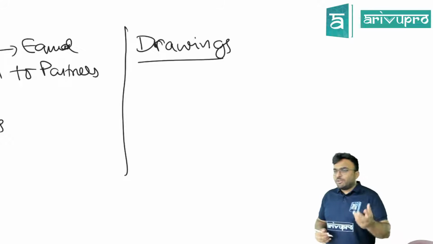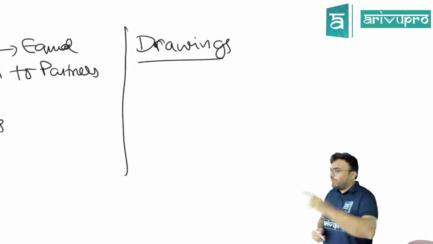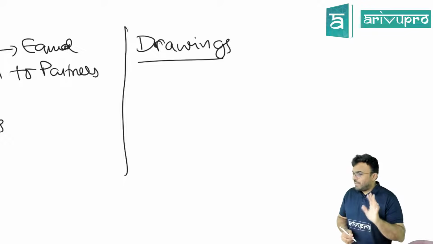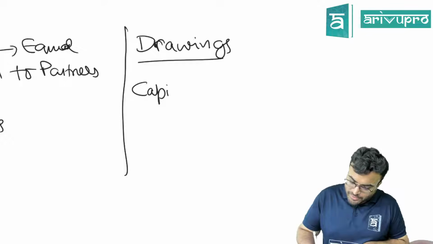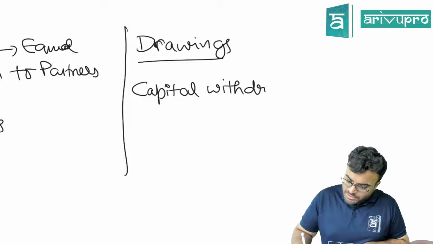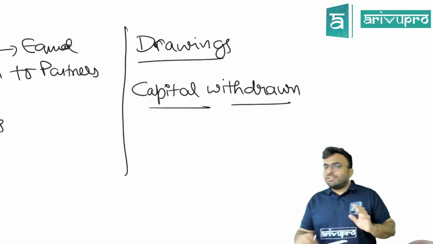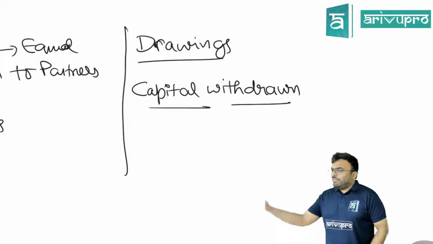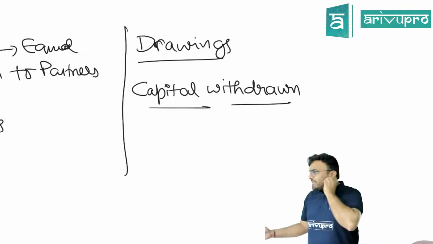For whatever purpose, I took the money out of the partnership firm. It is not used for business. I wanted to buy one cycle. I took the money. Is it drawings? No. This is capital withdrawn. Capital withdrawn and drawings are two different things. Here I have invested my own money and I have taken it out. This is not drawings. Are you getting my point?